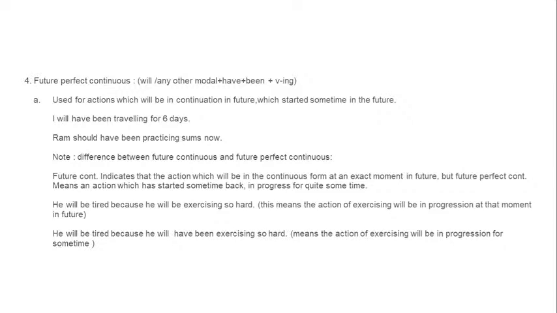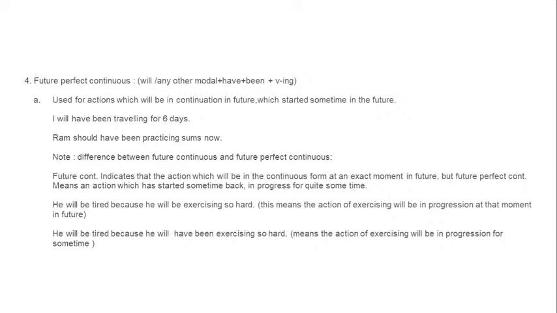Modal plus verb. Future continuous: modal plus be verb, the normal form of the verb, only be. Modal plus be plus the continuous form of the verb. Obviously it will be the continuous form of the verb.